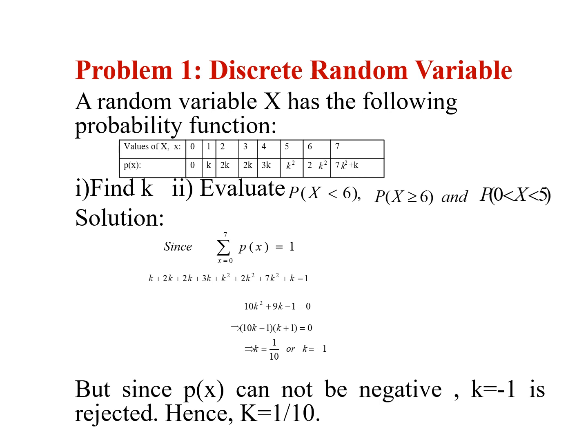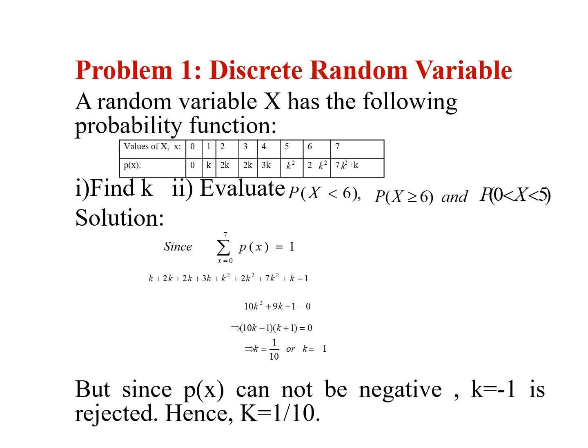Here, p of x is 0, k, 2k, 2k, 3k, k square, 2k square, and 7k square plus k. So these are the given probability function. So we add all the probabilities: k plus 2k plus 2k plus 3k plus k square plus 2k square plus 7k square plus k, which is equal to 1.